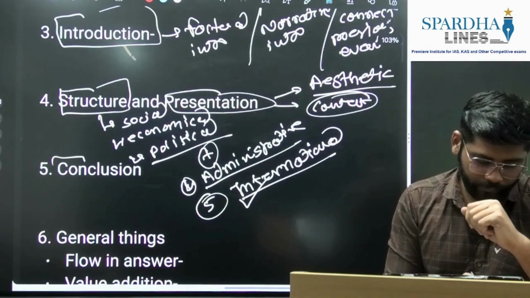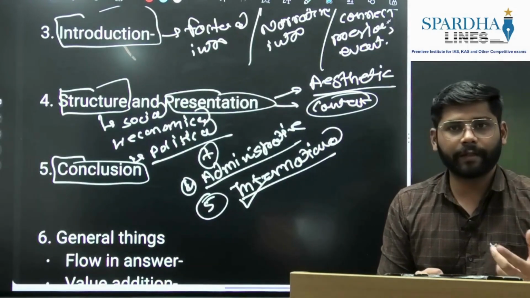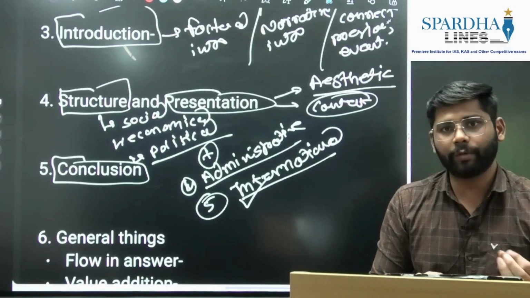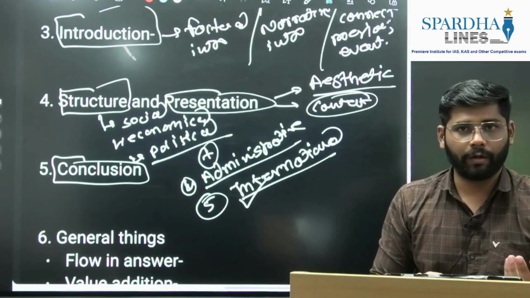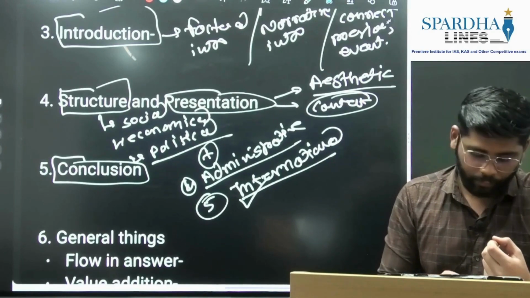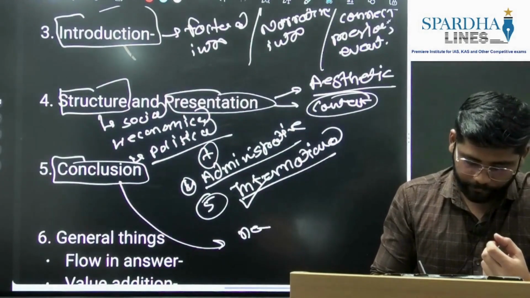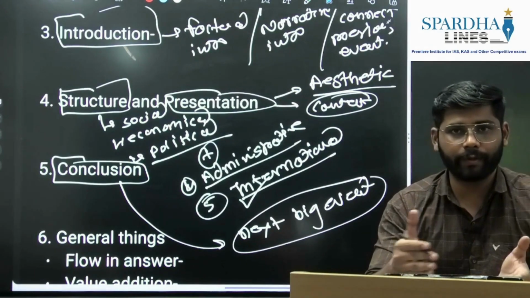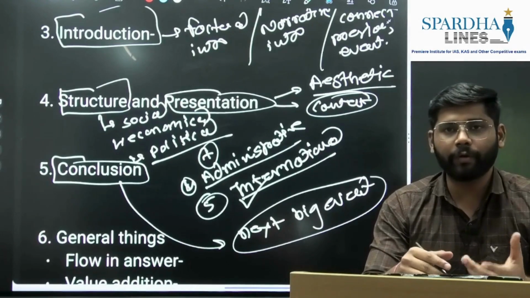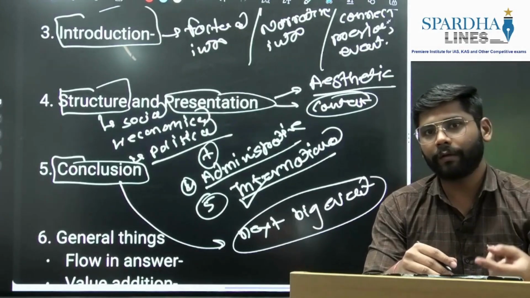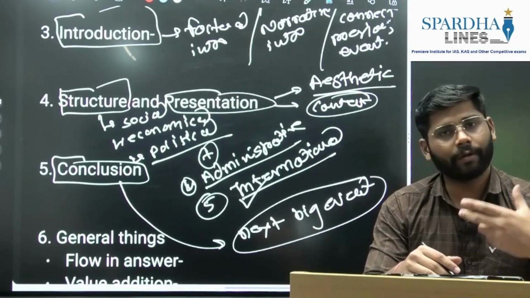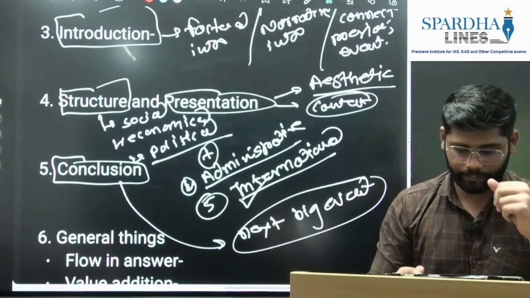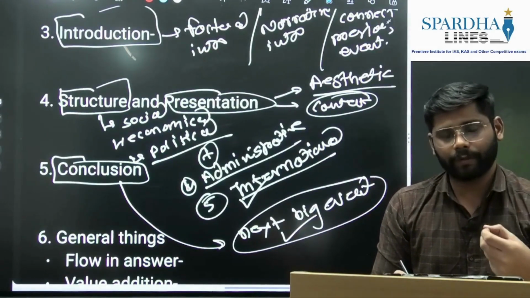Then last is the conclusion. In ancient and medieval history questions, we were concluding by linking to keywords or mentioning a government scheme or initiative. Here we are going to link the conclusion to the next big event. Just as we were discussing the Swadeshi movement in the introduction, if we want to conclude the Swadeshi movement, we'll link how it formed the base for the next Gandhian phase. So we are going to link it to the next event, so there would be flow in our answer. This will be our standard conclusion.